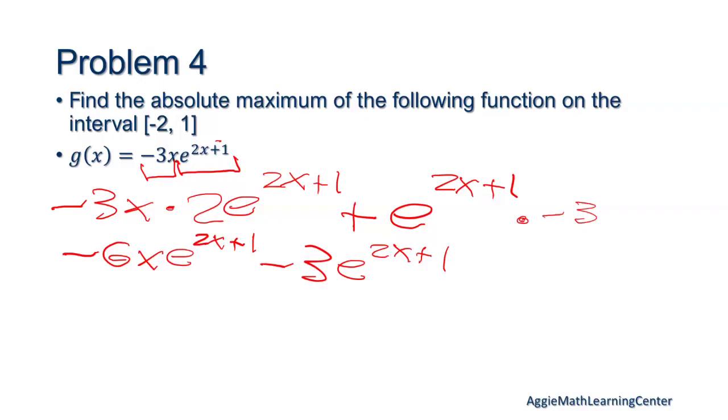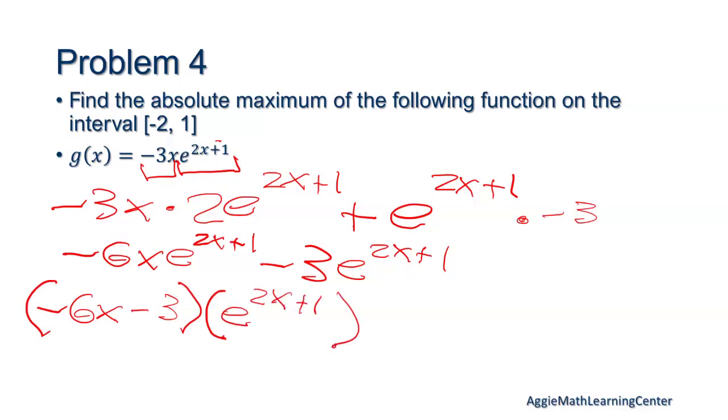It's just some algebra. And then what I did next is I factored this e section out. So then I can just have -6x minus 3. So remember, our goal is to set this equal to 0, and right now this is really hard to solve. So I'm trying to make it easier to solve. Minus 3, so that's one piece, times our e to the 2x plus 1. If I multiplied this back out, I would get this one.